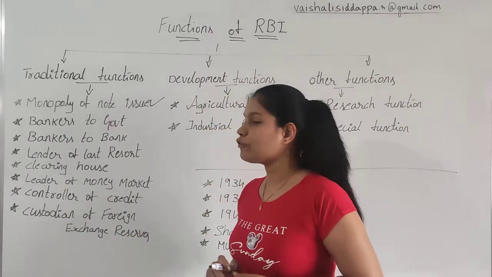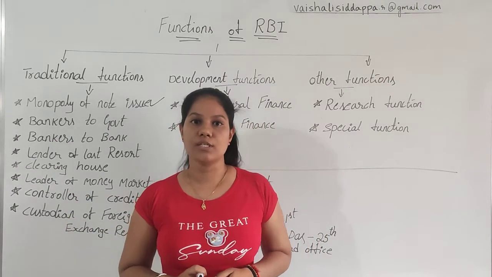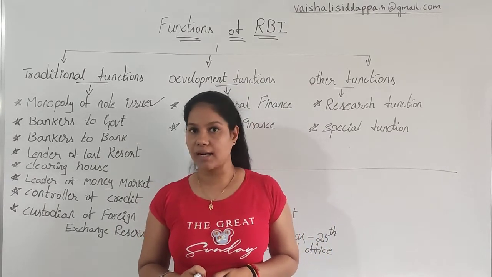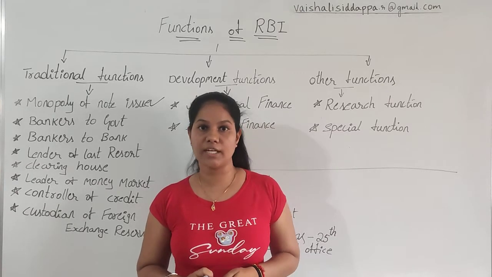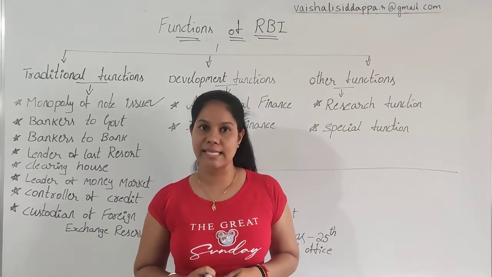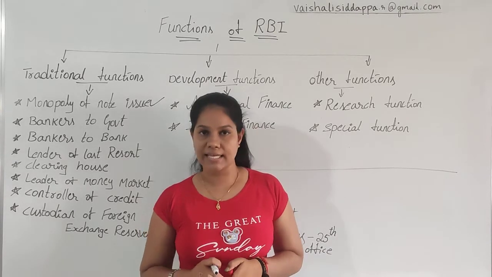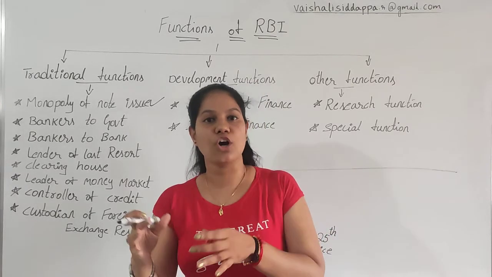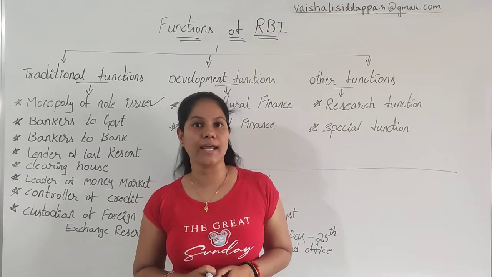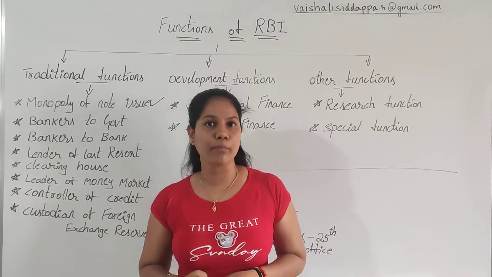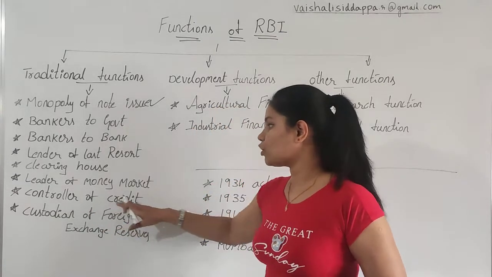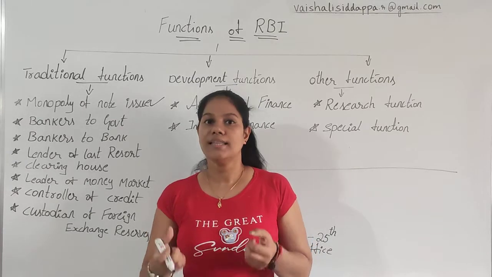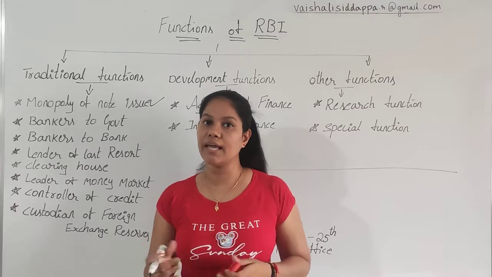Then, controller of credit through CRR and SLR. CRR is cash reserve ratio, SLR is statutory liquidity ratio. I'm going to talk about CRR and SLR in the future, when I discuss open market operations. In that topic, I'll briefly explain what CRR and SLR are. Right now it is not that important. Through SLR and CRR, the RBI is going to control the credit supply in the economy.